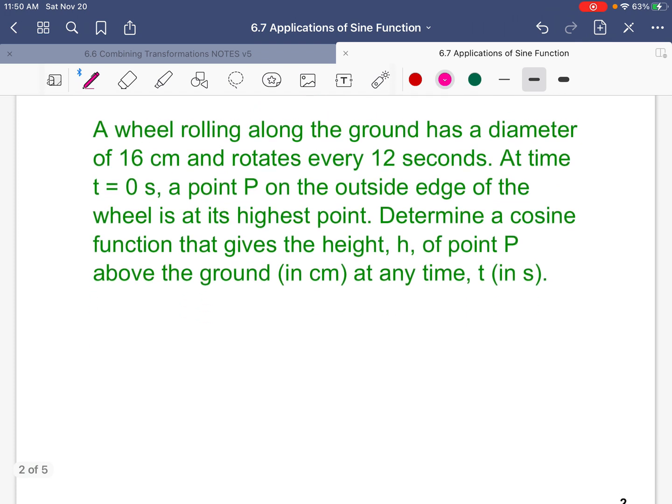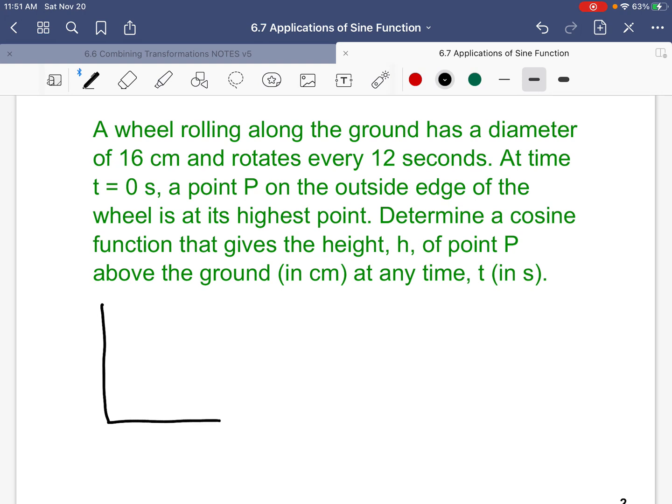So you could graph it, but it's probably not worth the effort. Anyway, moving on. A wheel rolling along the ground has a diameter of 16 centimeters and rotates every 12 seconds. At time t equals 0 seconds, a point P on the outside edge of the wheel is at its highest point. Determine a cosine function that gives the height h of point P above the ground in centimeters at any time t in seconds.